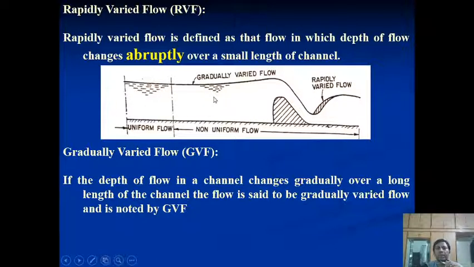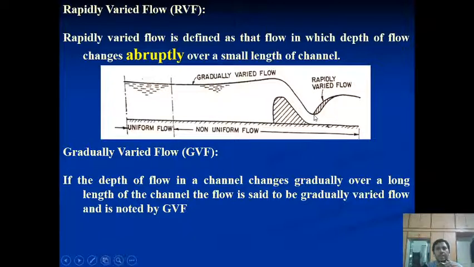But we observe that when the flow goes over the structure at the downstream side, the depth suddenly changes. The depth is reduced, and then due to the normal slope at the downstream side, the water gains another depth.